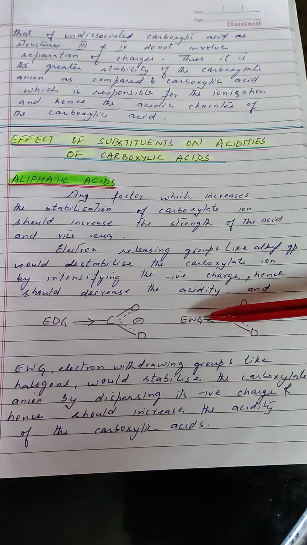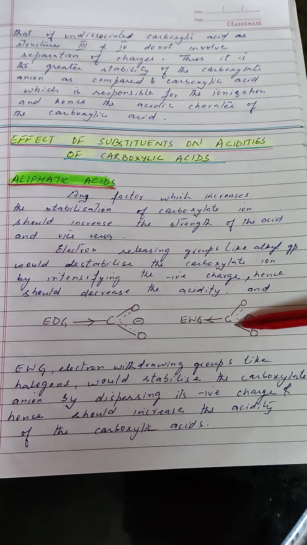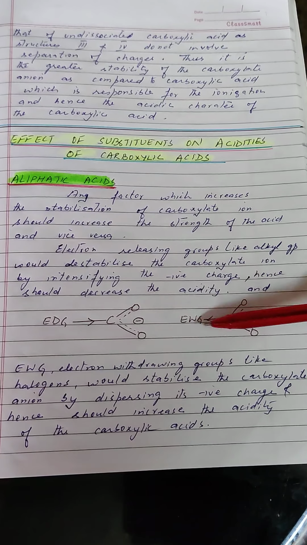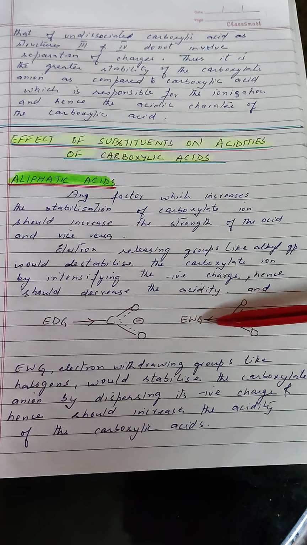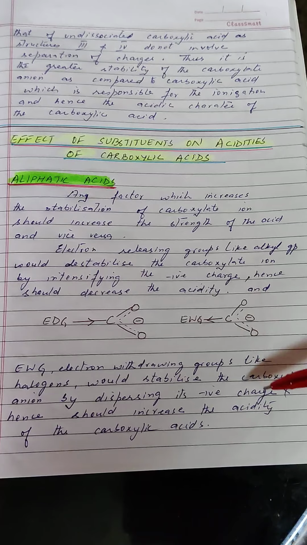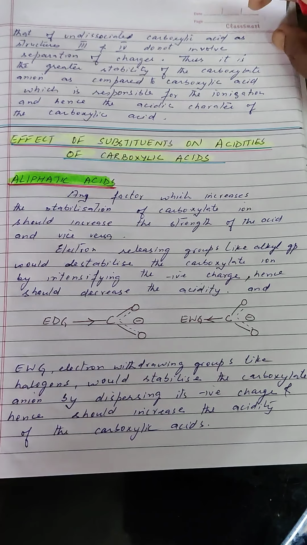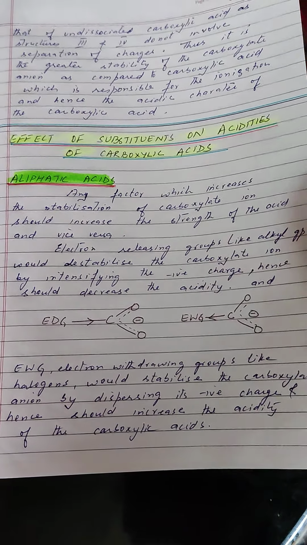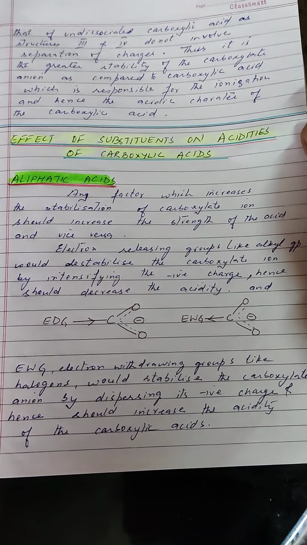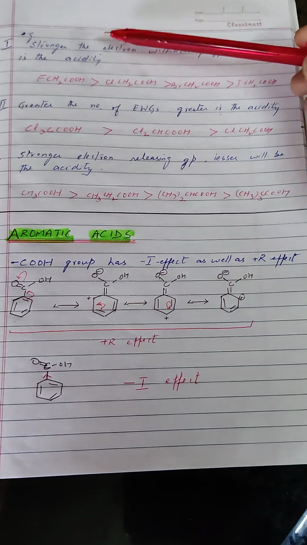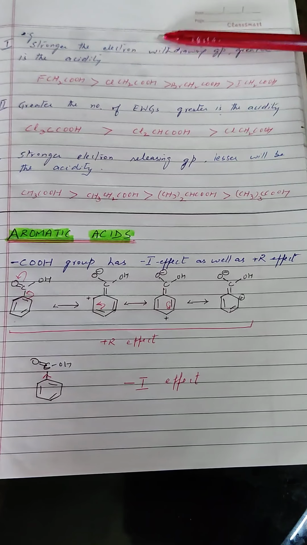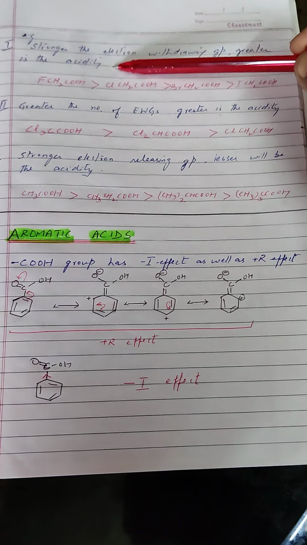On the other hand, you can see these are electron withdrawing groups, like the nitro group. If an electron withdrawing group is attached to the carbon, it will tend to draw the negative charge towards itself, thereby reducing the negative charge on the carboxylate ion. Thus it will stabilize the carboxylate ion, or you can say the electron withdrawing group, if present, will increase the acidity. Some examples: the stronger the electron withdrawing group, the more the acidity.